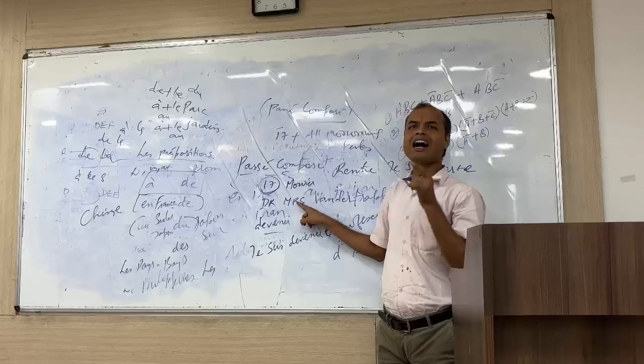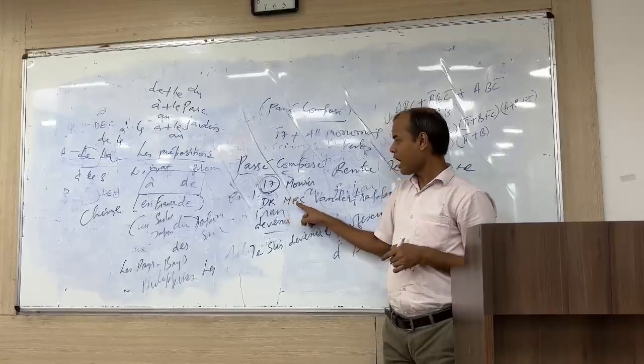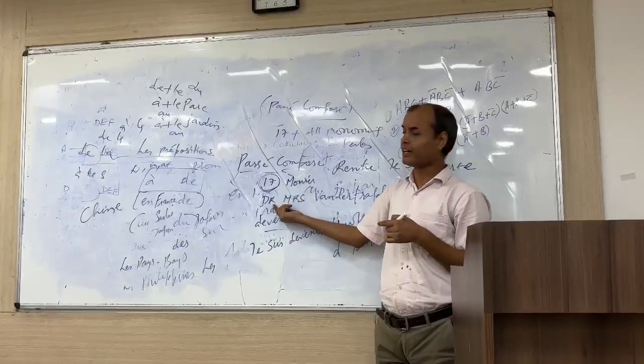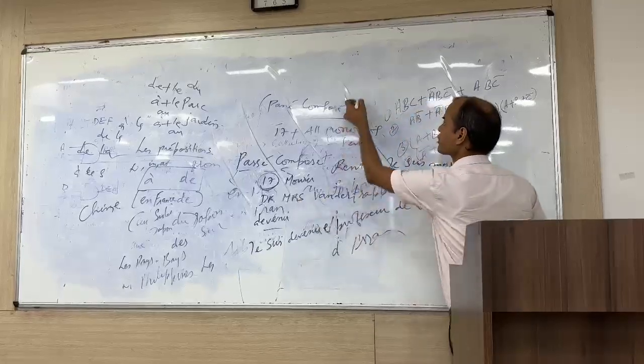Then we have R. R indicates not rentrer, we have already done rentrer. Here we have retourner.